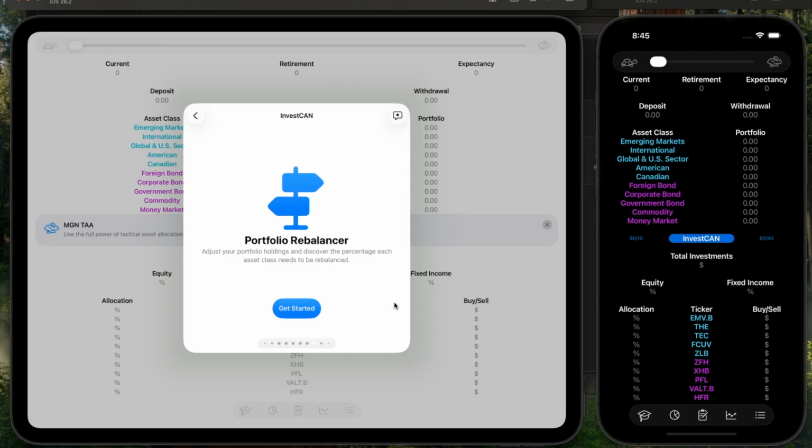So back to the portfolio rebalancing. Basically, there's a little tool that shows you, hey, what's overweight and what's underweight. It's going to help you sell what's overweight and buy what's underweight. And this just brings your total portfolio into having less volatility.